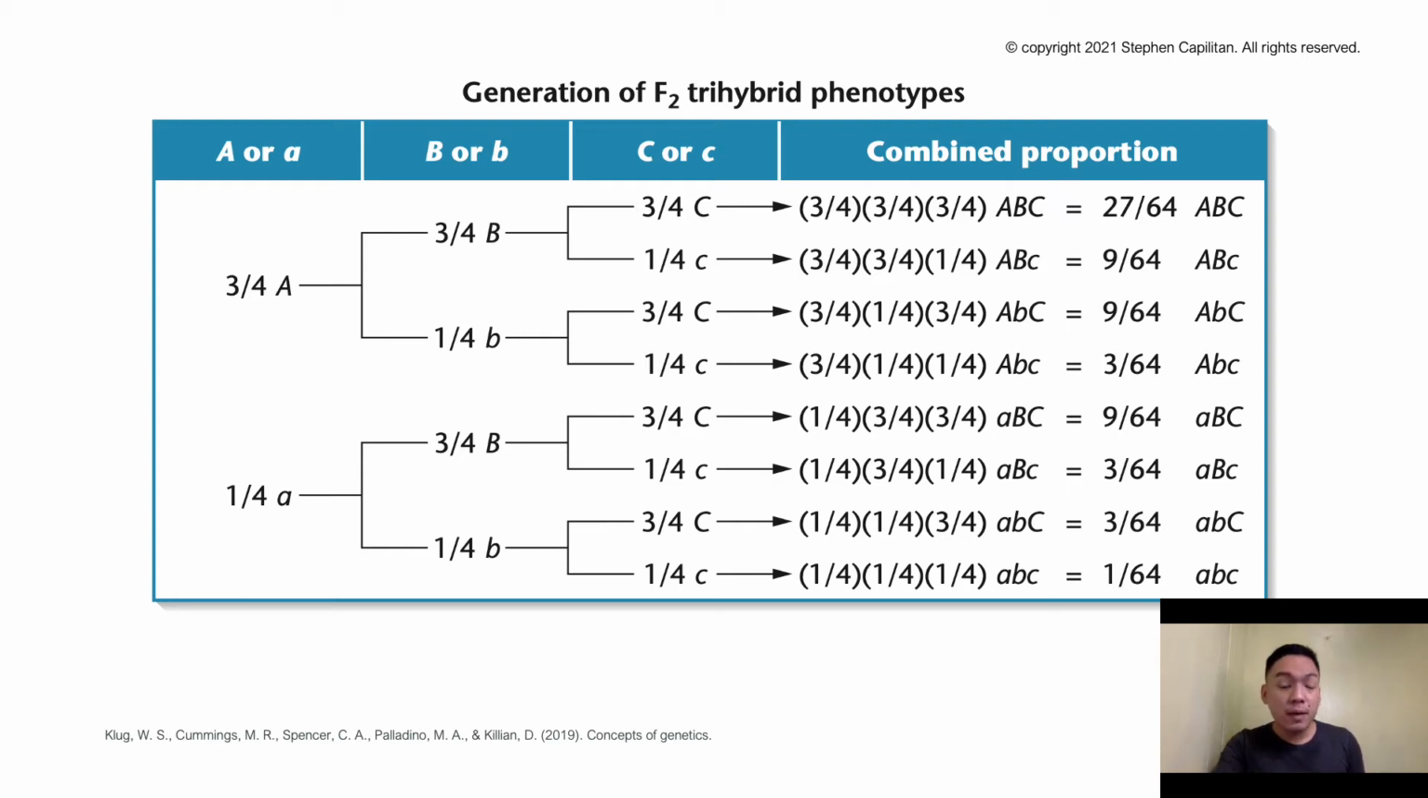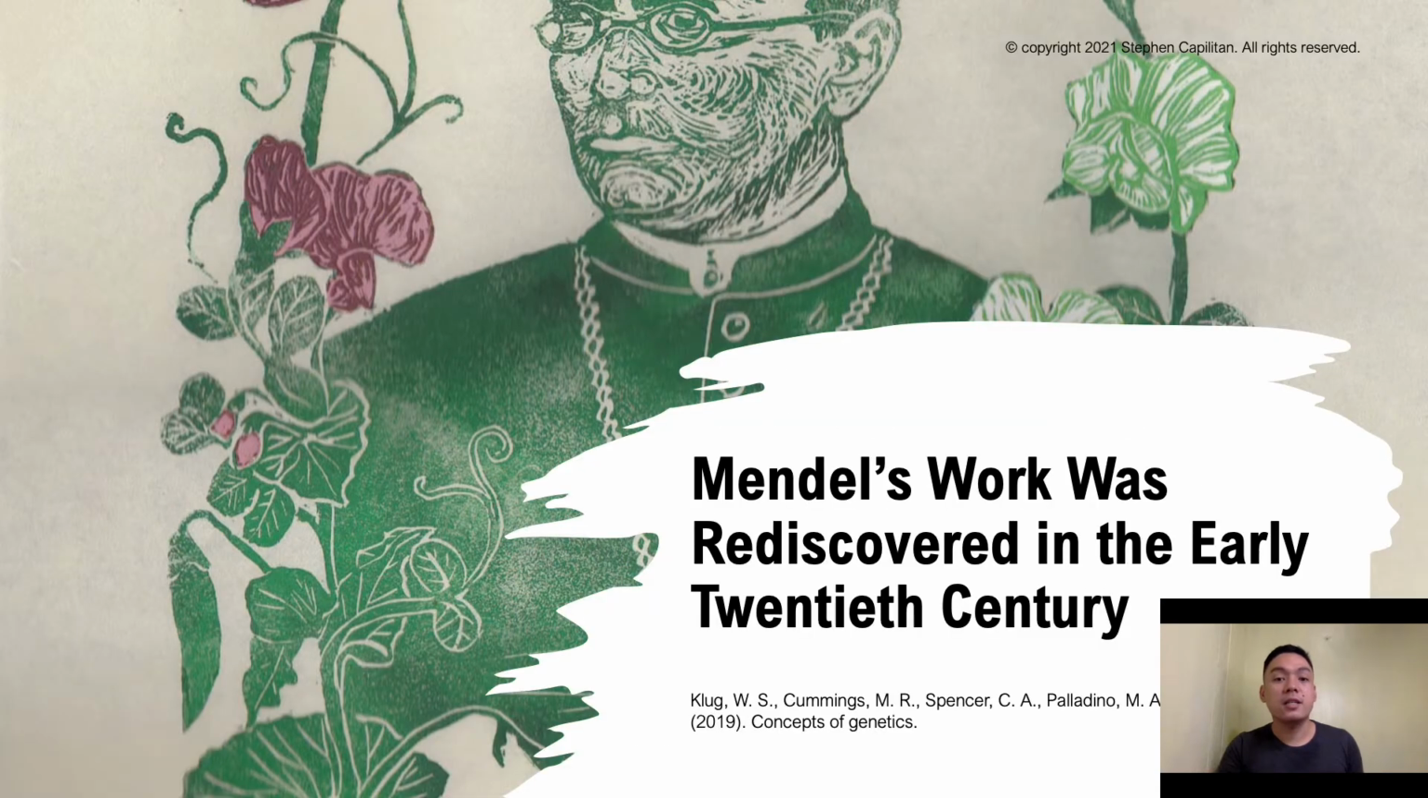This method is based on your expected probability of occurrence for each of the phenotypes. Let's say, for example, we got this homozygous ABC. There is a 27/64 chance that we got this genotype from the offspring. So among 64 individuals from this trihybrid cross. Okay, let's move on with the next part.